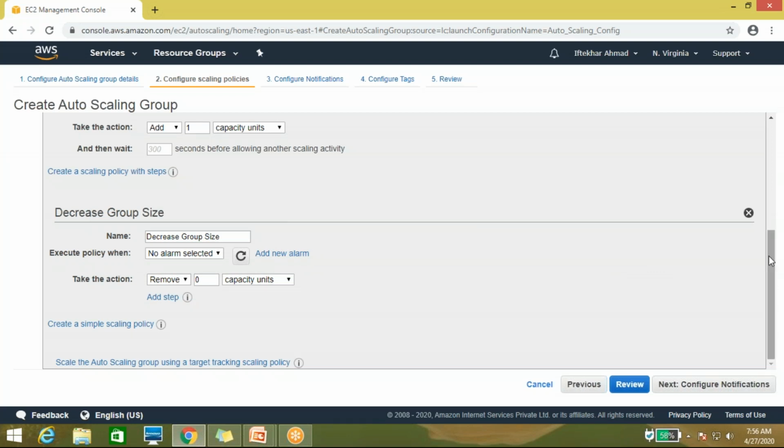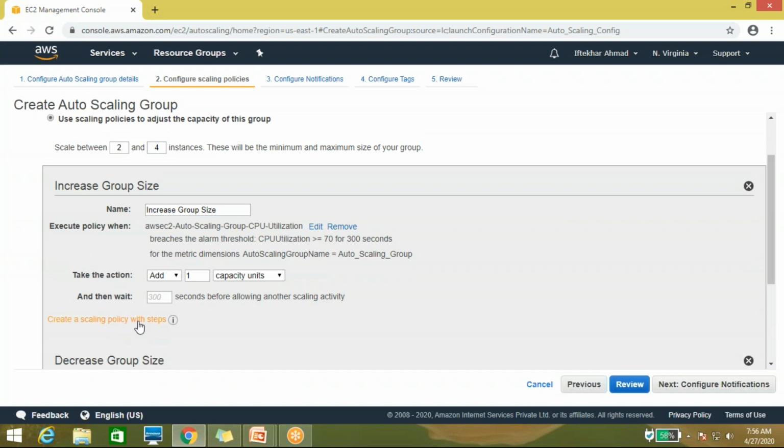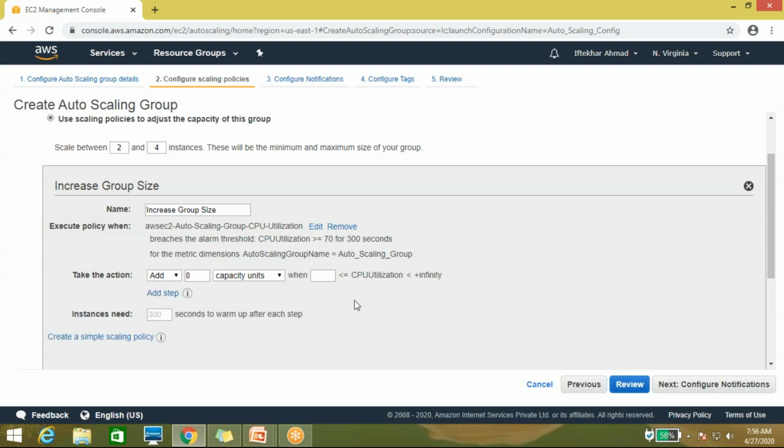Okay, and if you want to do a step policy, in a step policy I have already added one alarm. Here you can mention add one instance when capacity is 70%.